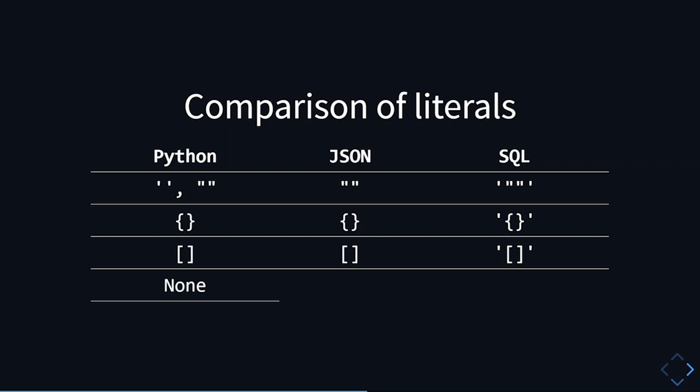Now what about the None value? The JSON equivalent of the None value would be the JSON null. And if we encode None in Python with json.dumps, we will get the null string.